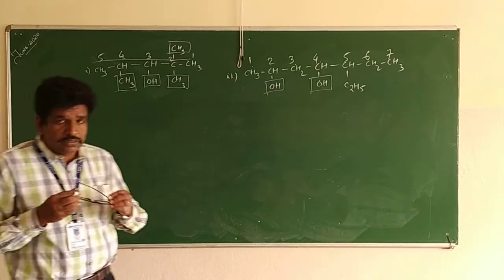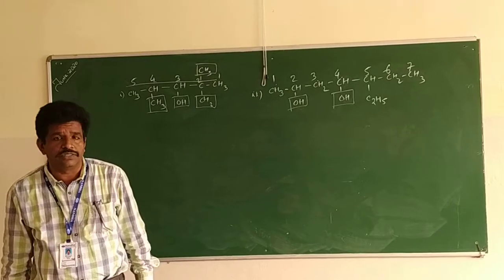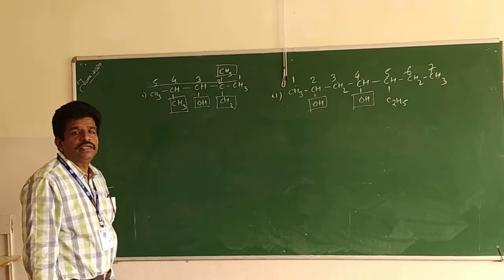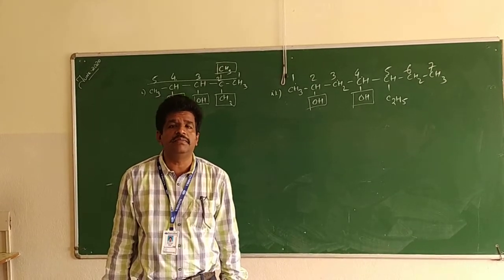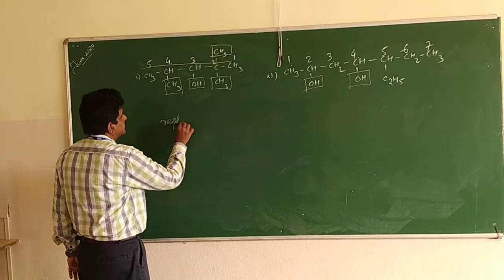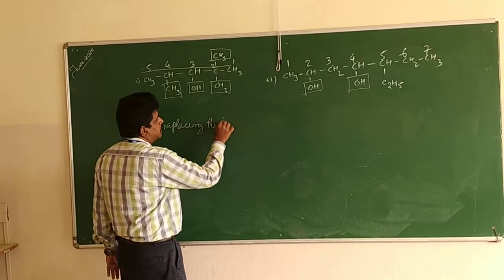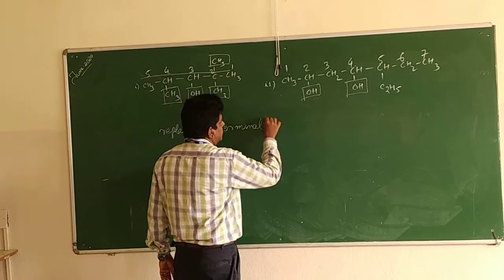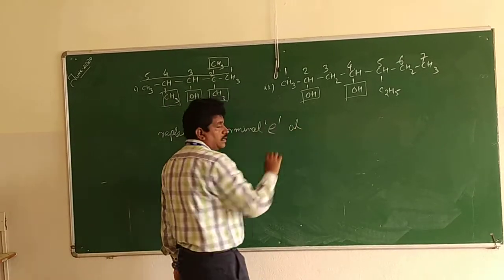Students, today we see IUPAC naming of alcohols. In the IUPAC system, alcohols are named by replacing the terminal E of the corresponding alkane by OL, replacing the terminal E of the corresponding alkane by OL. For example,